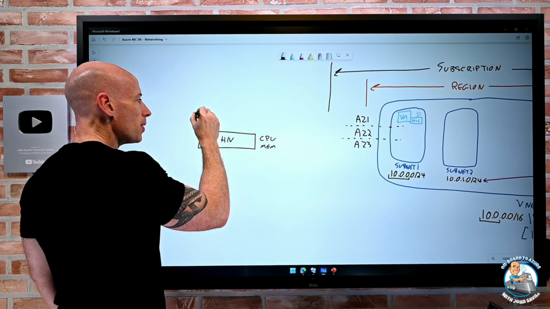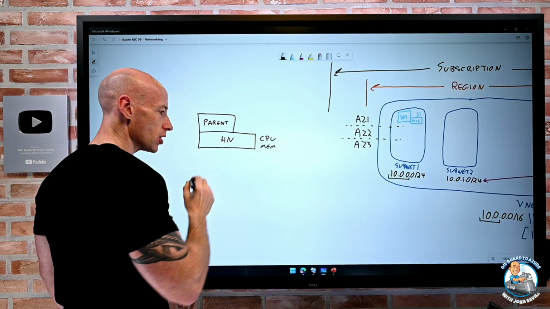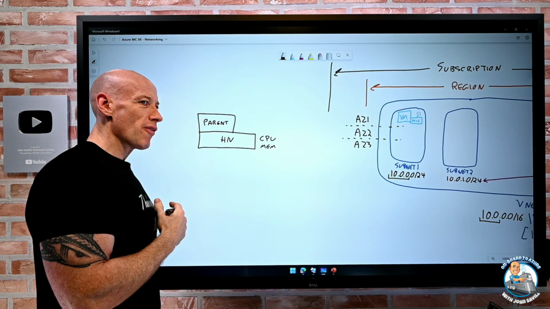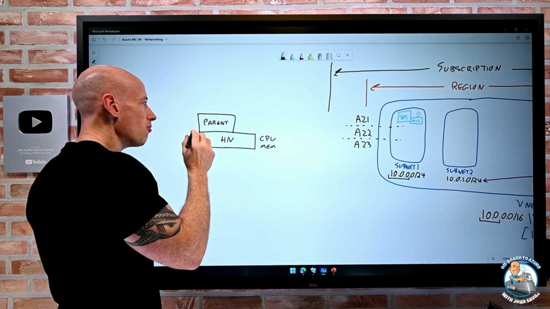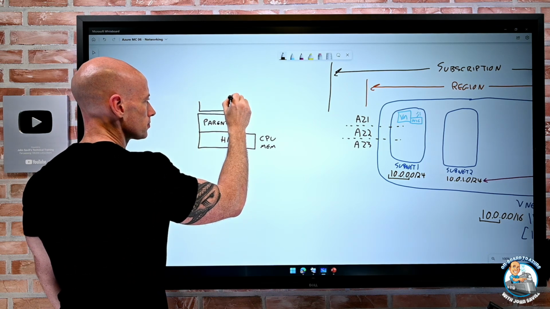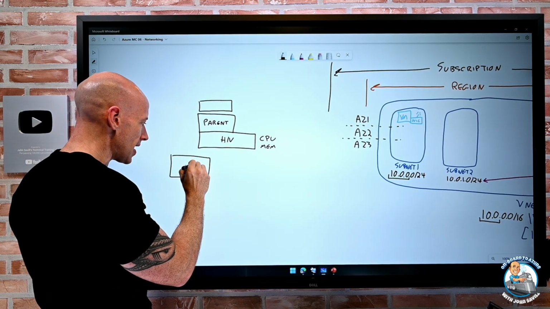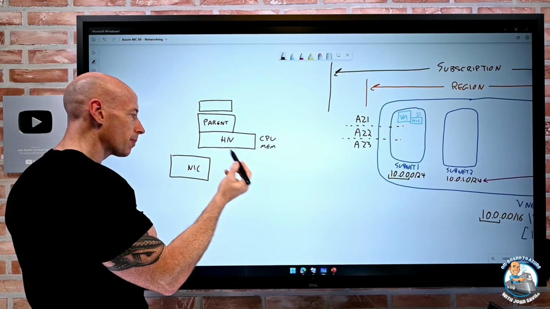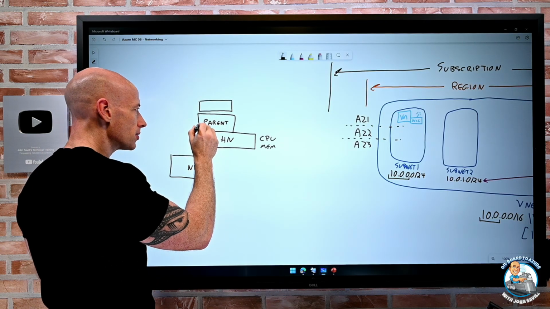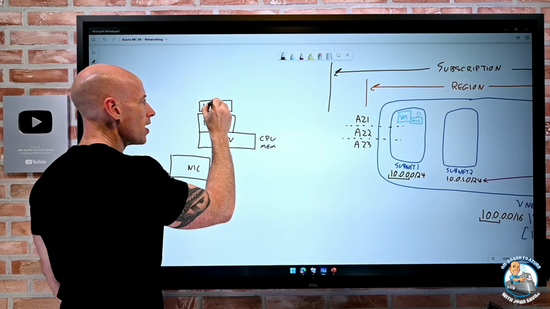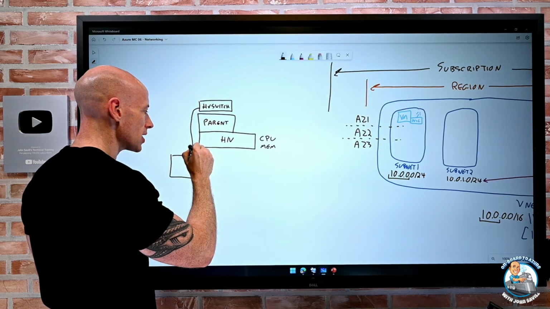And then there's this parent partition. And the parent partition, because of the flexibility of requiring different types of driver, and I don't want those in the hypervisor directly, this parent partition runs and connects to other types of hardware. So if I think about the network interface card, the NIC, the physical NIC on this bare metal piece of hardware, well, it's actually the parent partition that is bound to that NIC. And it has something called a Hyper-V switch that enables all of the connectivity. So the Hyper-V switch actually connects to the NIC.